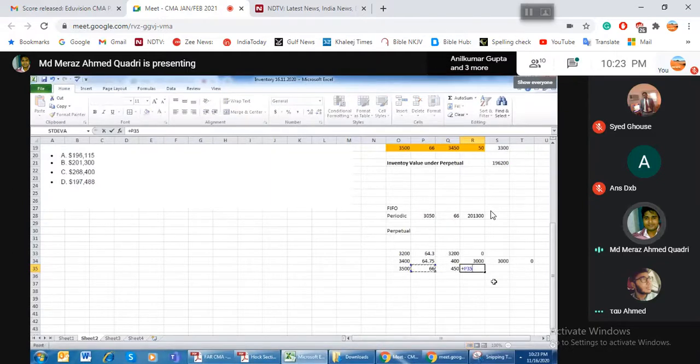So my inventory will be 3050 multiplied by this, so 201,300. So this answer comes out correct, but still I have a doubt if the question changes.